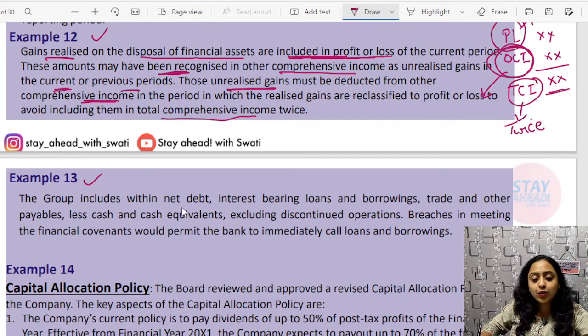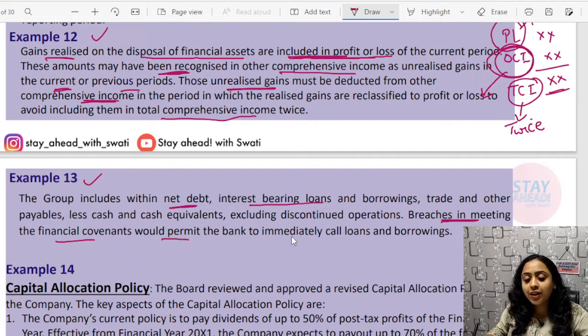Okay. Example number 13. The group includes within net debt interest-bearing loans and borrowings, trade and other payables less cash and cash equivalents, excluding discontinued operations. Breach means breaking of any laid down condition, okay, not following any laid down condition. A breach in meeting the financial covenants would permit the bank to immediately call loans and borrowings. Okay, for example, there is a non-current loan.